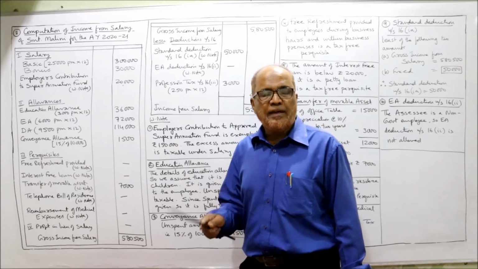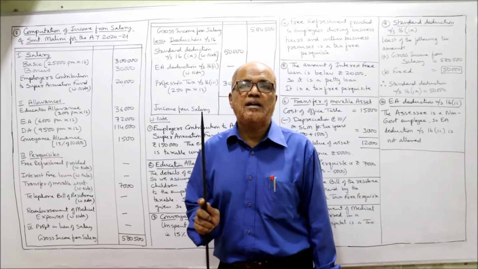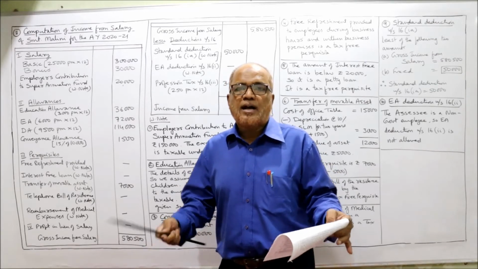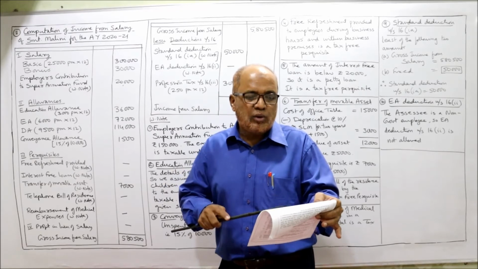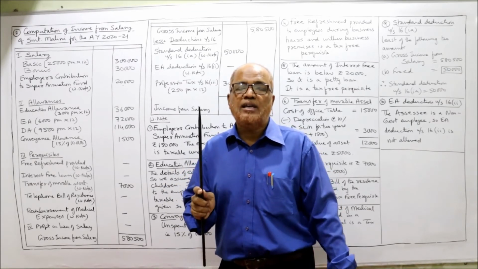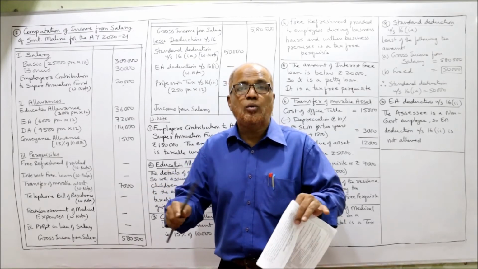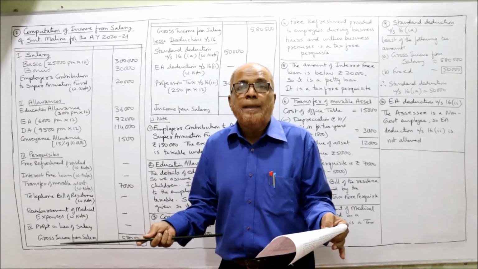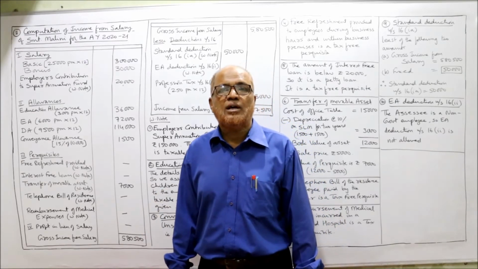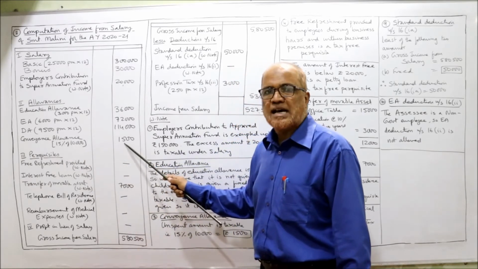So the income tax provision says conveyance allowance unspent amount is taxable. Spent amount is not taxable. Conveyance allowance on official duties he has spent 85%. That means 10,000 rupees he got in 1 year. Out of 10,000, 85% is spent on official duties. So it is not taxable. Unspent amount is 15%. So 15% of 10,000, 1,500 is taxable.